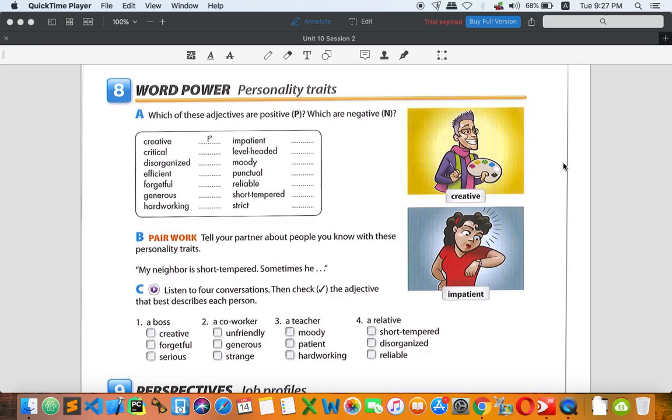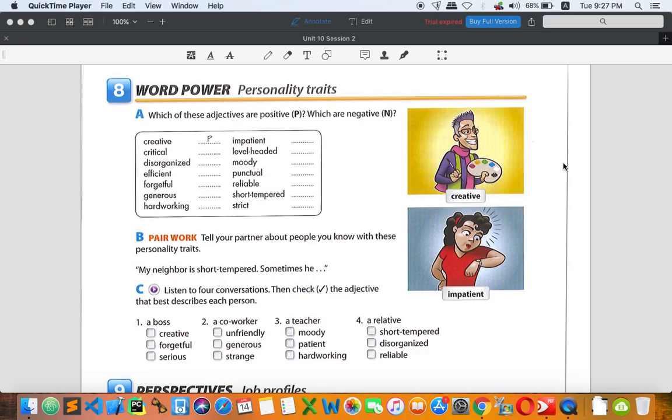Next word is about reliable. It comes from a verb, rely on. So if you are reliable, someone can believe in you. Someone can trust you, someone can depend on you. So reliable means negative. I'm sorry, positive.